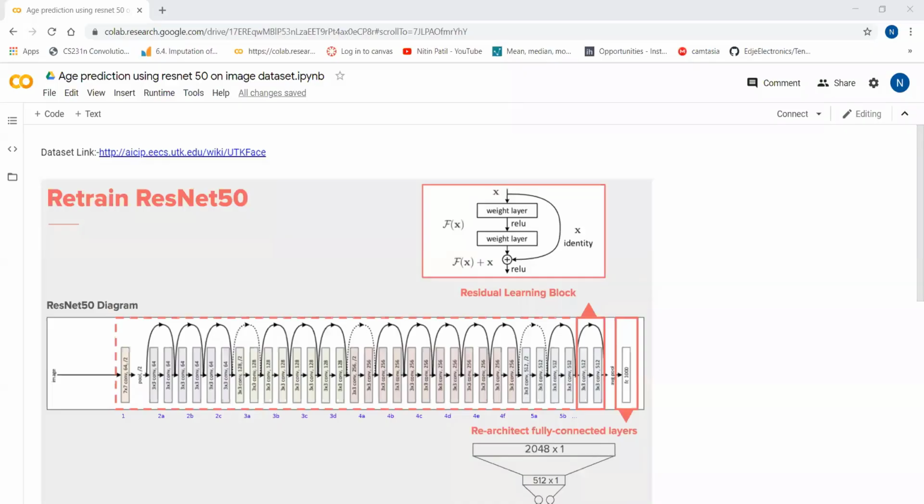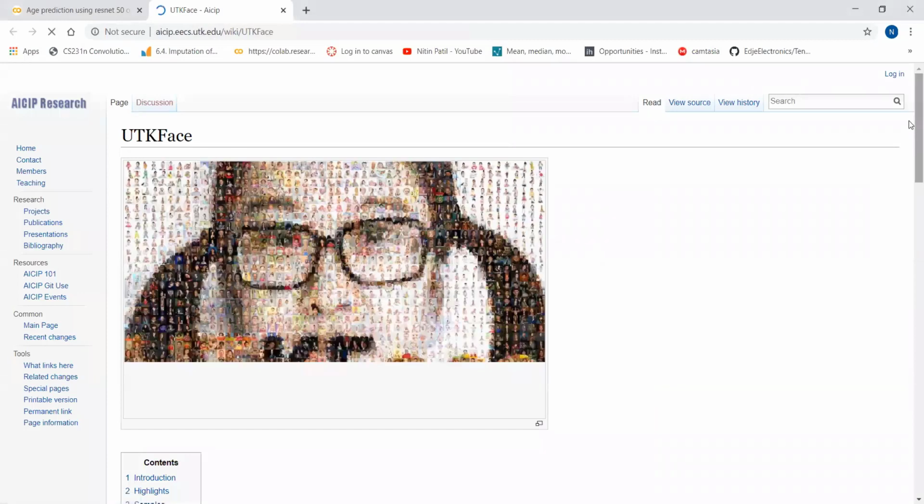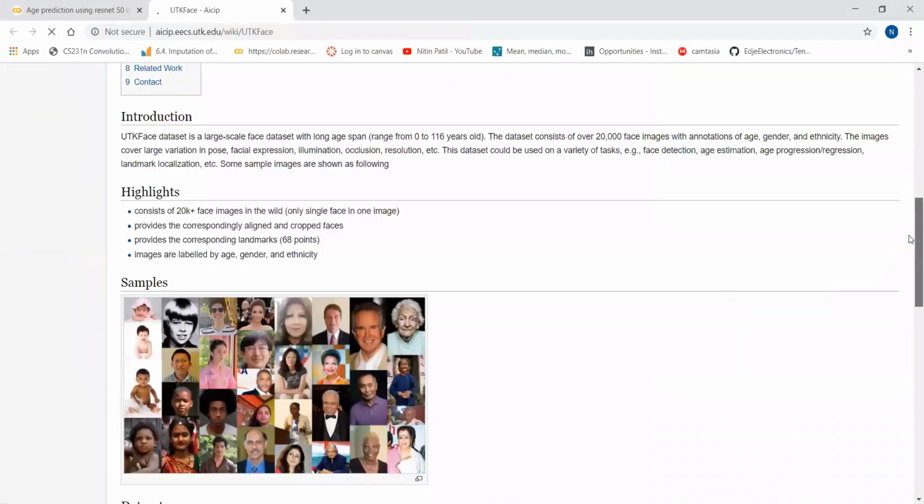I will share the screen. Okay, I have opened the Google Colab notebook and renamed it to Age Prediction using ResNet 50 for image dataset. This is the original dataset link. From here you can get the complete dataset.